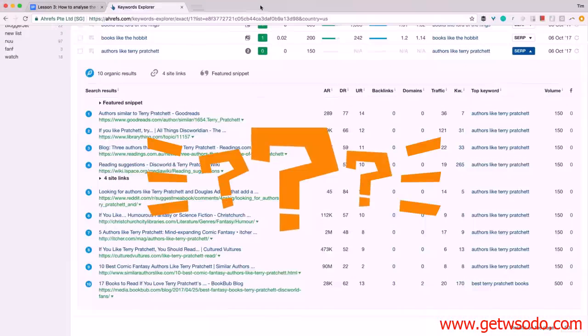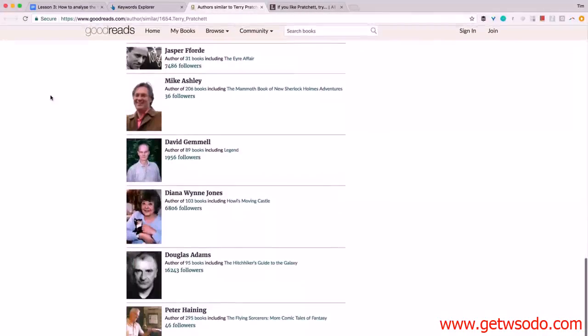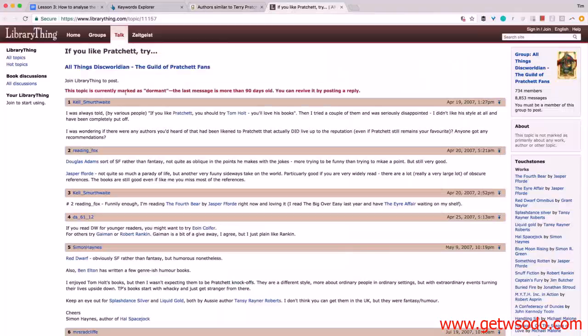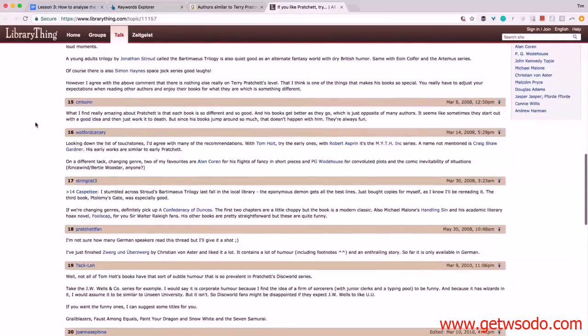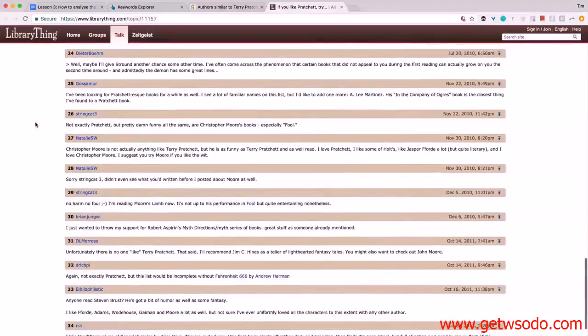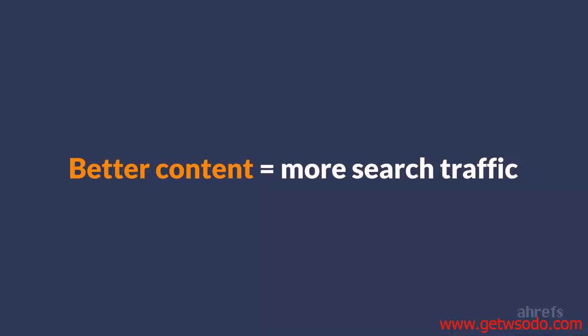I wonder if you've noticed another thing here, which is insanely cool. The page that ranks number 2 gets 3 times more traffic than the page that ranks number 1. How is that even possible? Well, just open both pages and compare them. The top ranking page is a simple list of book authors with no extra details about them. But the page that ranks number 2 is a public discussion on a forum where people are sharing their recommendations with some reasoning behind them, which results in more content for Google to process. In other words, a better, deeper coverage of a topic will often lead to ranking in Google for more related keywords and therefore getting more search traffic in total. But we'll talk more about it later in this course.